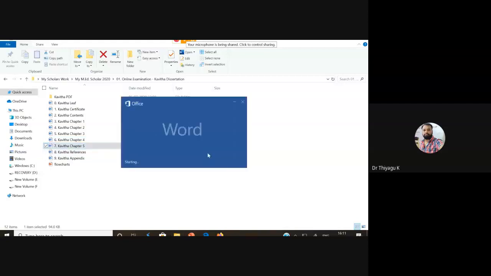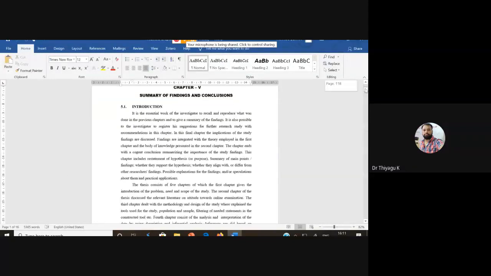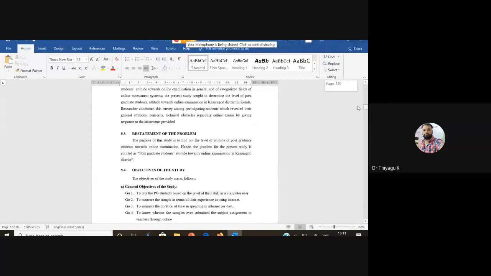If I'm opening chapter 5, we may get into the chapter 5 description. Here he's using chapter 5, 16 pages. It has introductions, rationale of the study, need for the study, and a small summary of the third and fourth chapters. Then, at the end of the fifth, we may add some new things like discussions, the educational implications of the study, then further research. These are things we are doing.